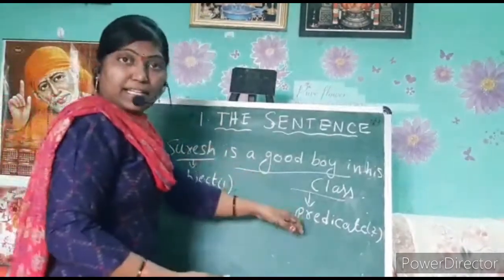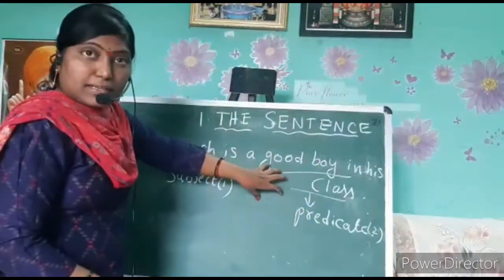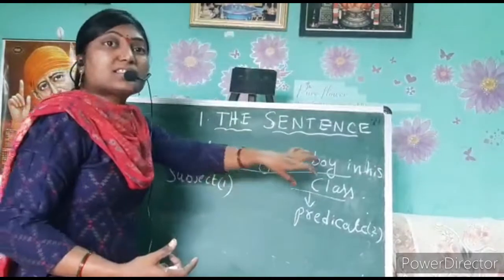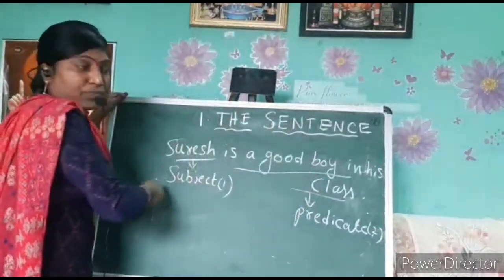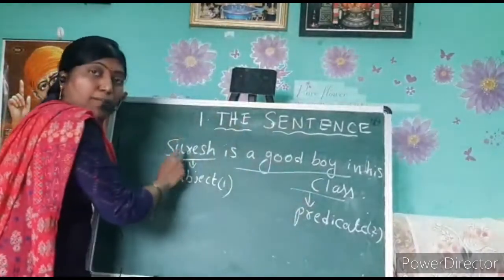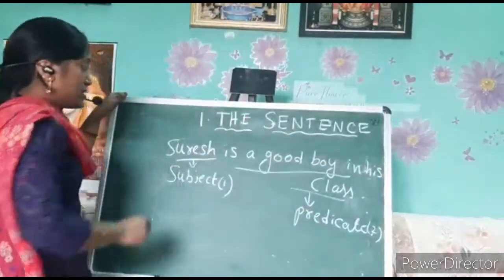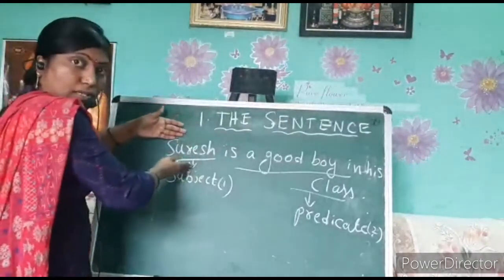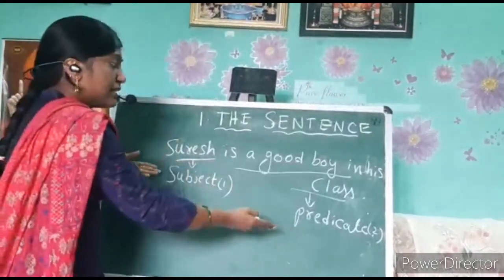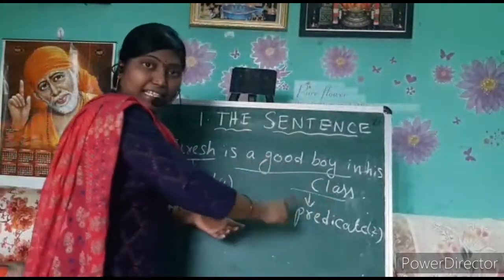Now, what is a predicate? A predicate is predicating or saying something about the particular subject. For example, here the main person we are talking about is Suresh. And what is the predicate? Is a good boy in his class.